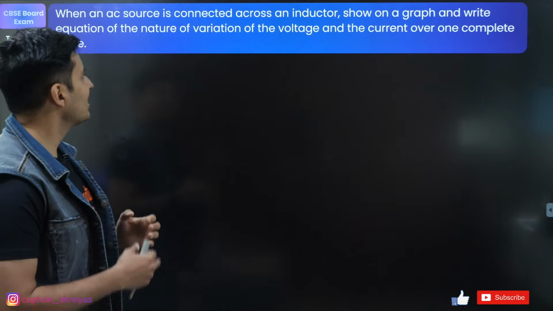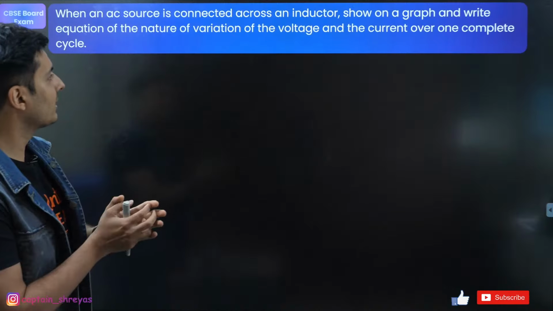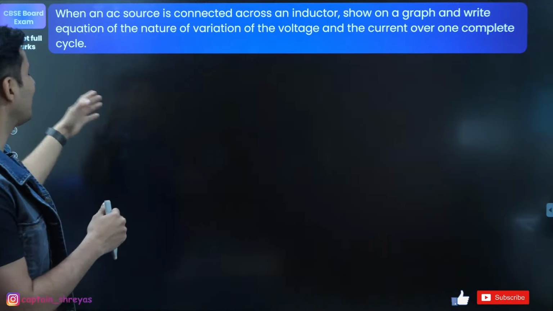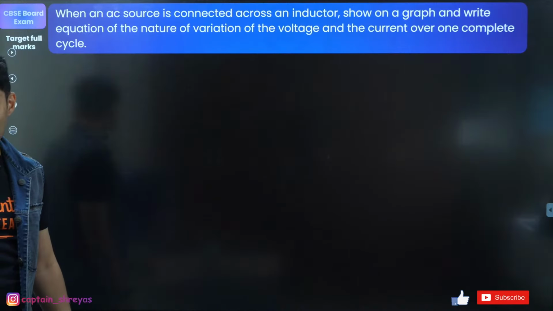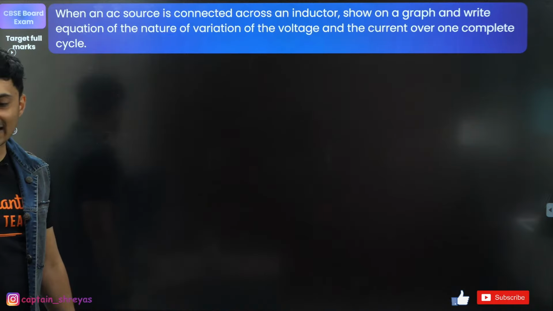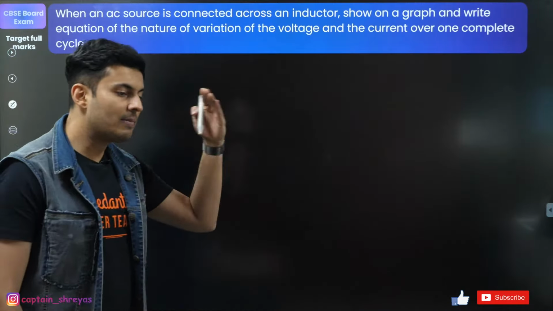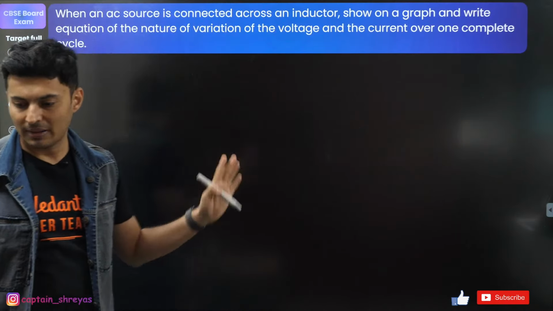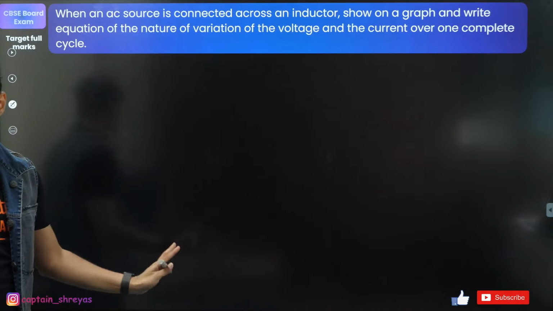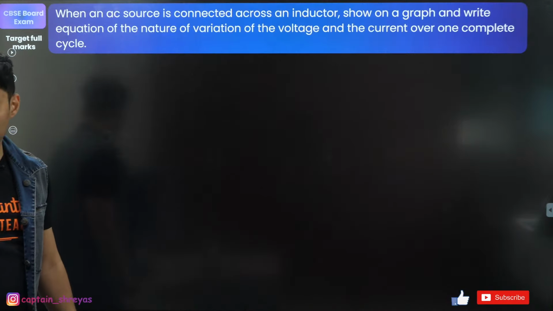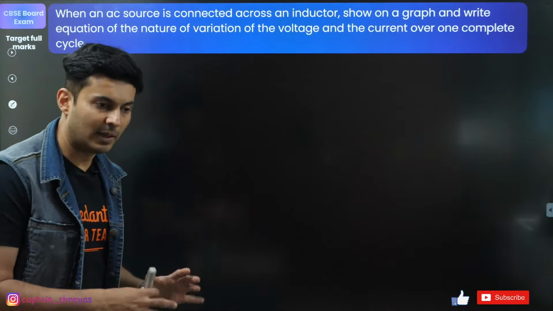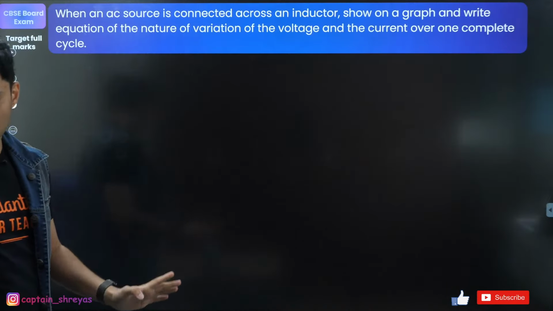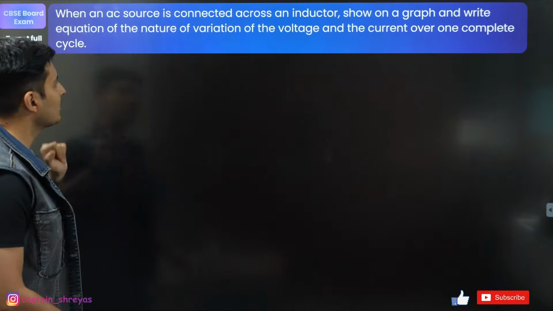When an AC source is connected across an inductor, show on a graph, write the equation of variation of voltage and the current over one complete cycle. This kind of theory question can also come. So secondary by primary, you can mention that secondary by primary will be 1:2, primary by secondary will be 2:1. So you can mention that better. On the safer side, because if the teacher interprets it in a different way, that will be a problem. So mention secondary to primary is this, or primary to secondary is this. Great. Moving on to this question.